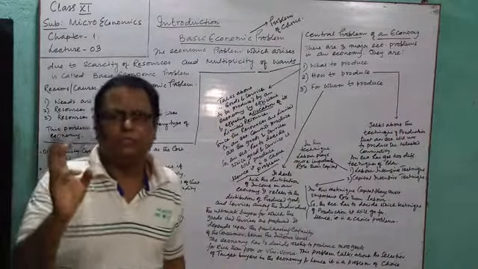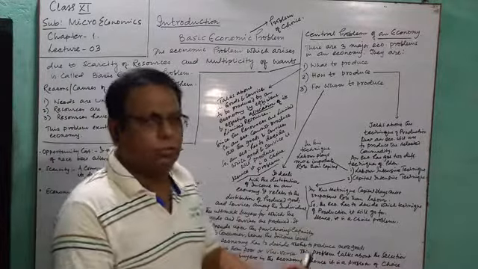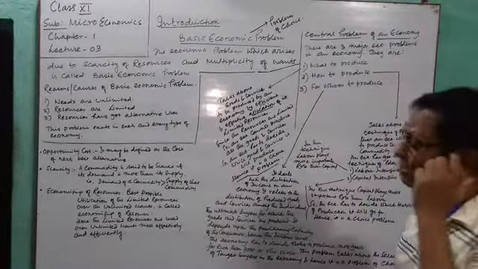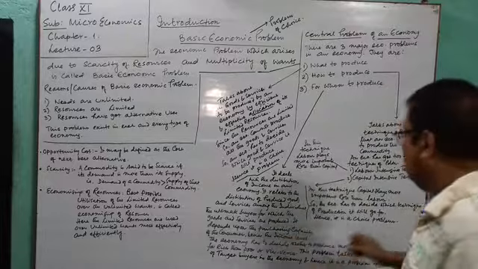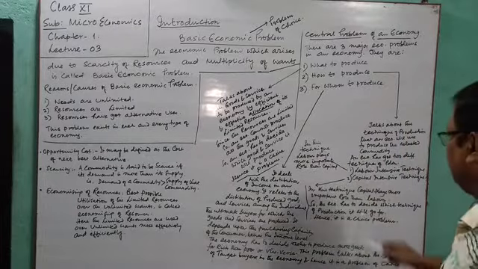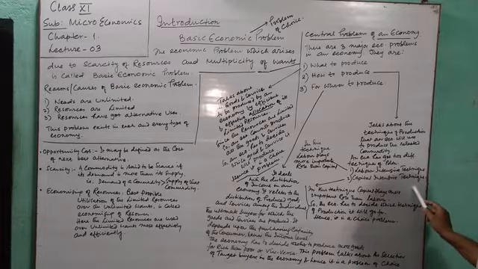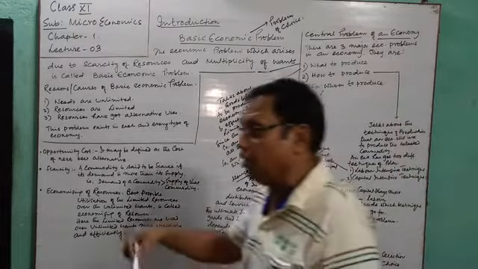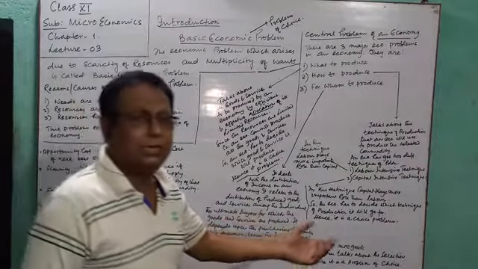With the help of these four, any goods or services can be produced. The techniques of production are of two types: labor-intensive and capital-intensive. So whether our economy will go for a labor-intensive technique or a capital-intensive technique.